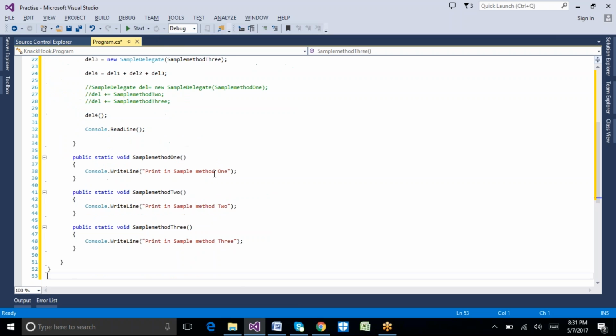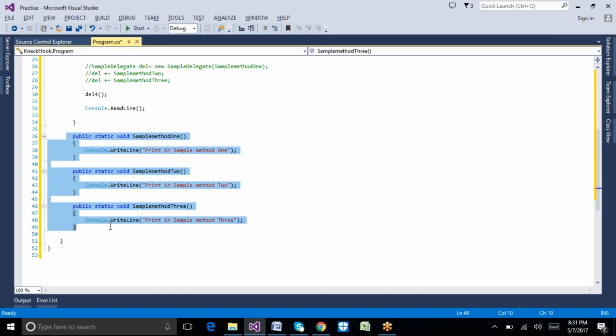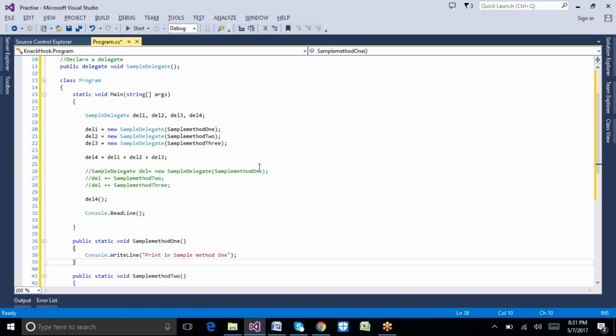Here we have three methods: sample method 1, sample method 2, and sample method 3. We just declared them, and they are simple methods which only have a WriteLine statement printing sample method 1, sample method 2, and sample method 3.